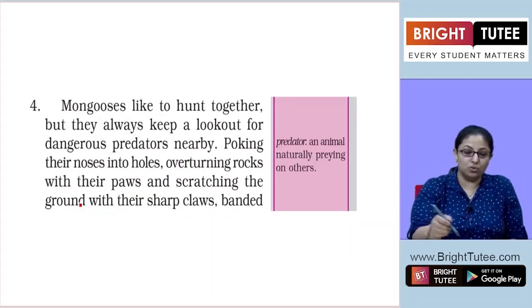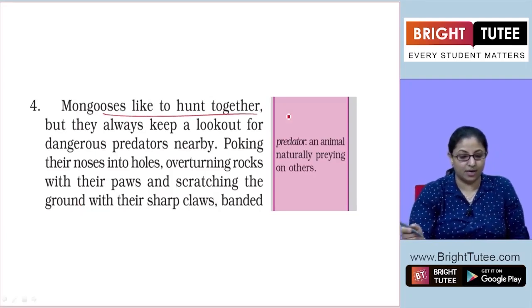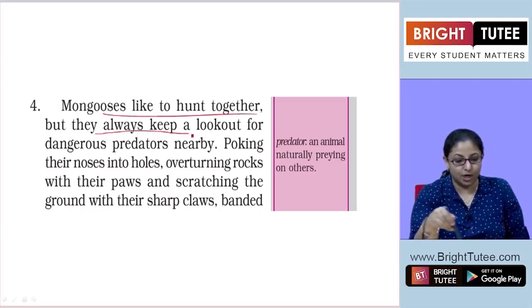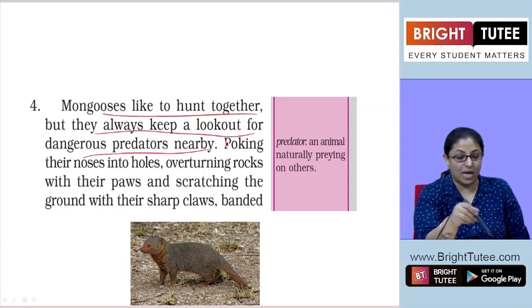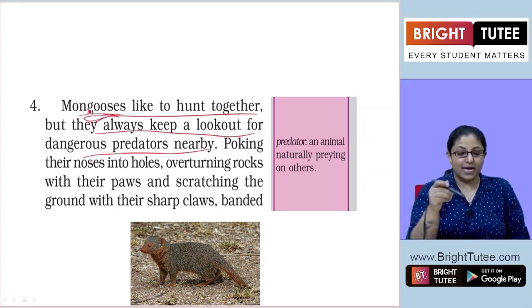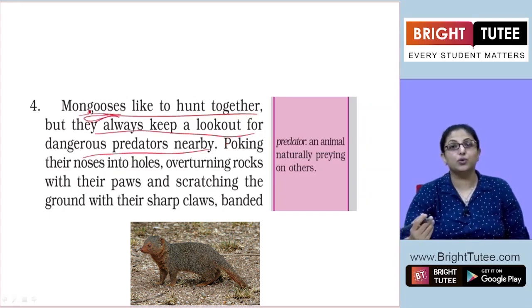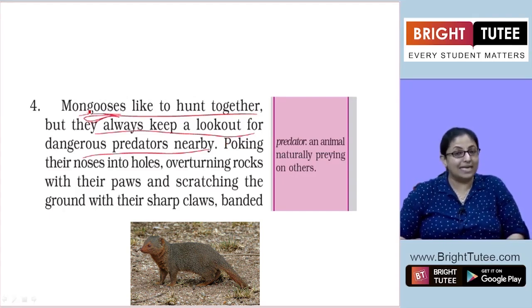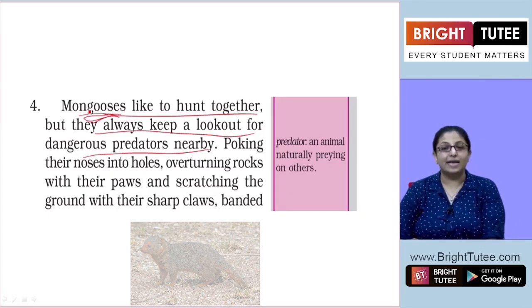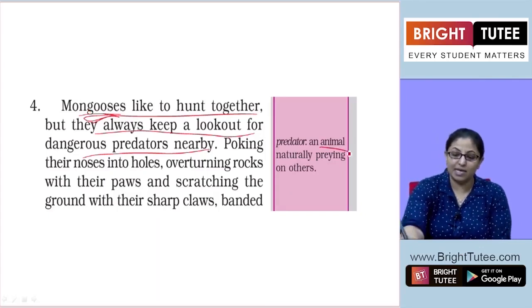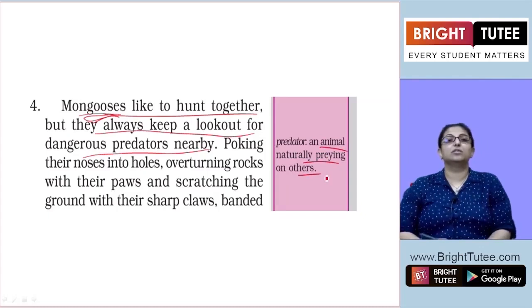Now, mongooses like to hunt together, but they always keep a lookout for dangerous predators nearby. Now, there is this animal called a mongoose. Predators means an animal naturally preying on others.